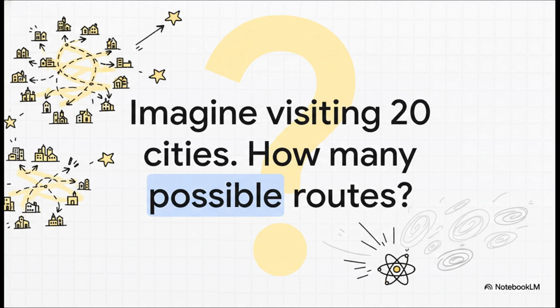Okay, to really get a grip on the challenge we're up against, let's start with a classic puzzle, the Traveling Salesman Problem. Simple, right? You've got 20 cities you need to visit. All you want to do is find the single most efficient route. Sounds easy enough. So any guesses? How many routes could there possibly be?